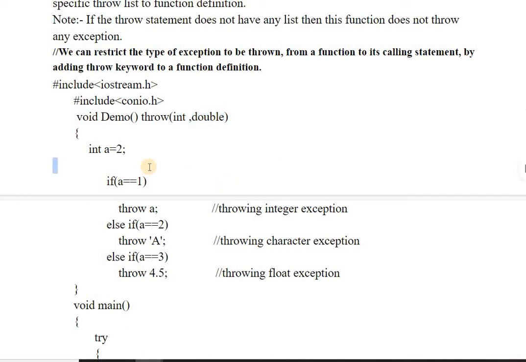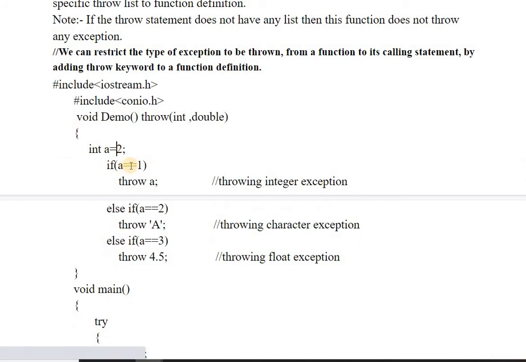So consider this example here. This is int a. If a is equal to 1, then it will throw an exception of integer type. Else if a is equal to 2, it will throw an exception of character type. If a is equal to 3, then it will throw the exception of float type.